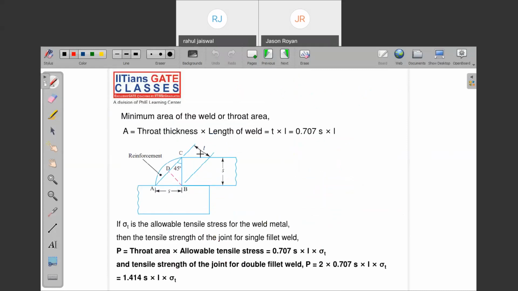Just see, this is the throat thickness. This is the welding joint. Whatever perpendicular line I have drawn, this is nothing but the throat thickness. And this is the leg of the weld. Whatever thickness of the weld we have produced, we call it the leg of the weld. In the question, they will mention it. This is the formula for single, and for double, this is the formula.